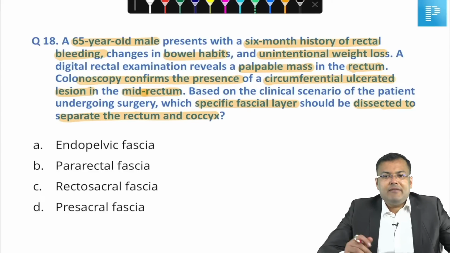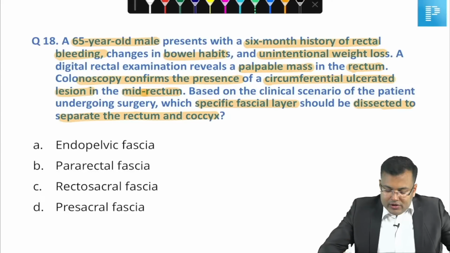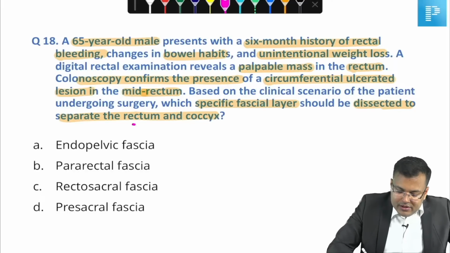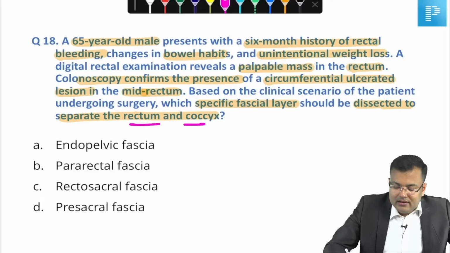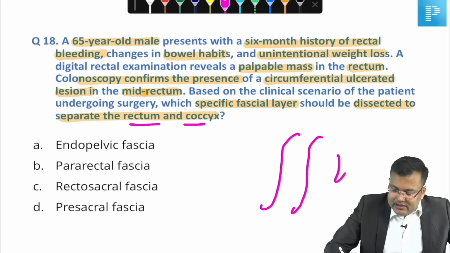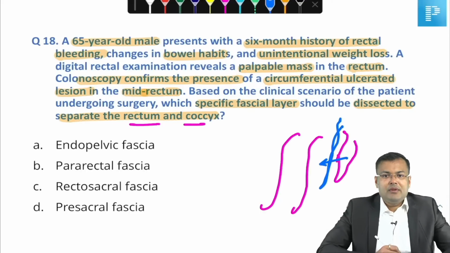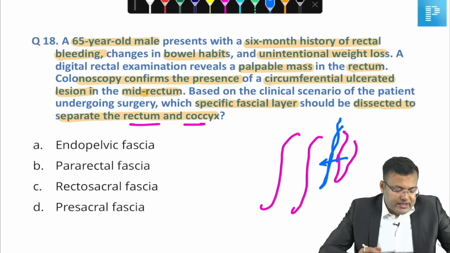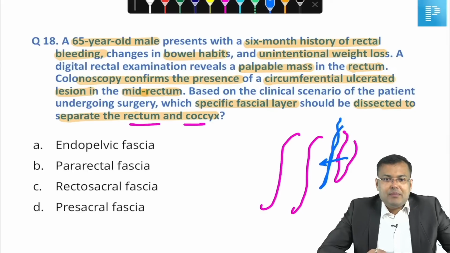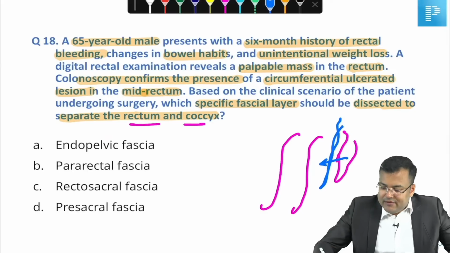So, guys, it's very, very easy actually. Now, what you have to do, there is a fascia between rectum and coccyx. Clear? Suppose this is the rectum and this is the coccyx. So, there is a fascia here. Obviously, this fascia is located anterior to sacrum. So, if it is located anterior to sacrum, what should be the name of this fascia? Presacral. This is very, very important.